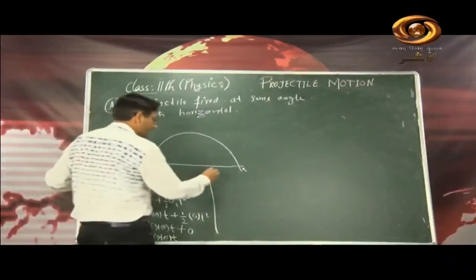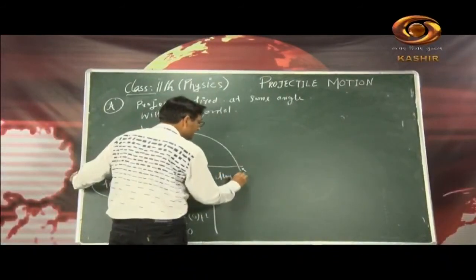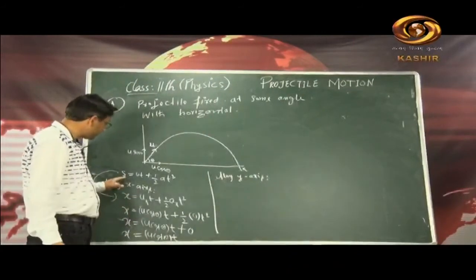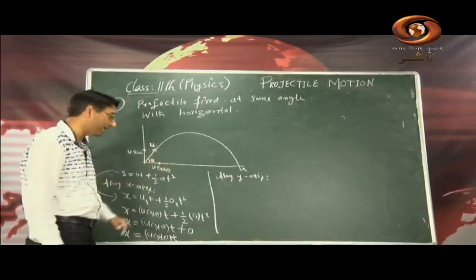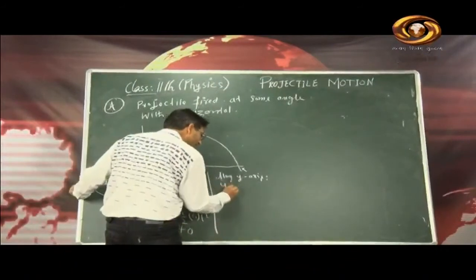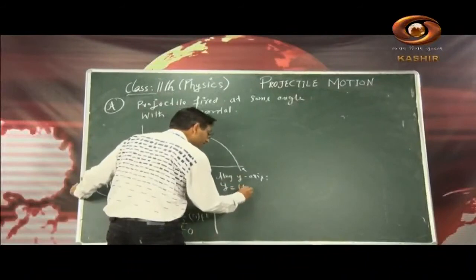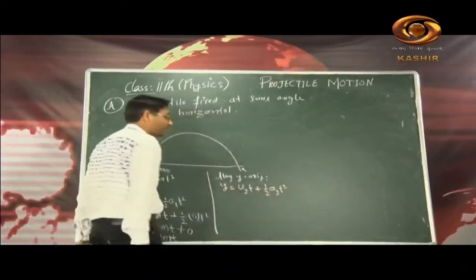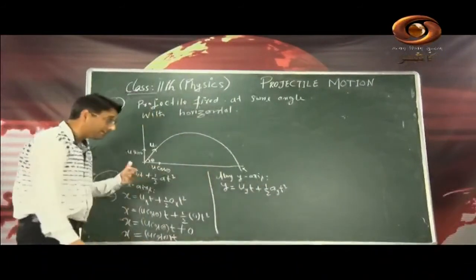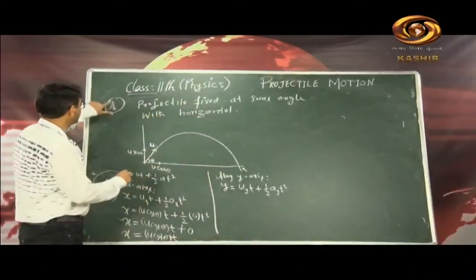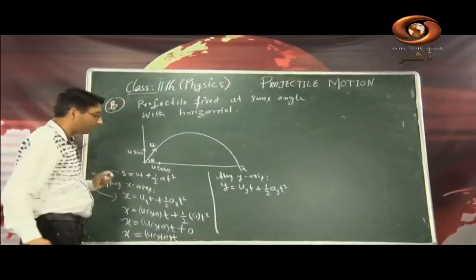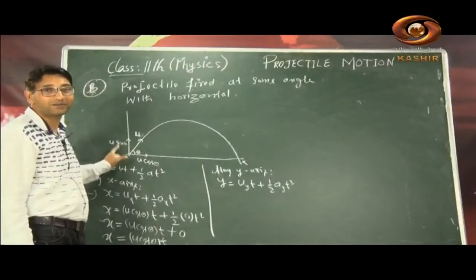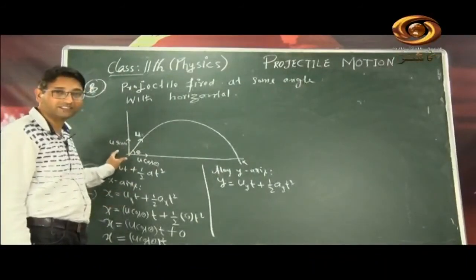Now along the y axis, what will be the displacement? On the x axis we have already found it. Now we will derive it along the y axis, because we know that s is equal to ut plus half a t square. Along the y axis the displacement is y. It's uy t plus half ay t square. So this is the acceleration along the y axis, and this is the initial velocity along the y axis. In our earlier case, the projectile was fired horizontally. This time it is fired at some angle with the horizontal, so we do have an initial velocity component along the y axis, that is u sin theta.